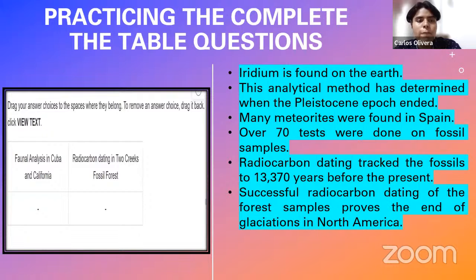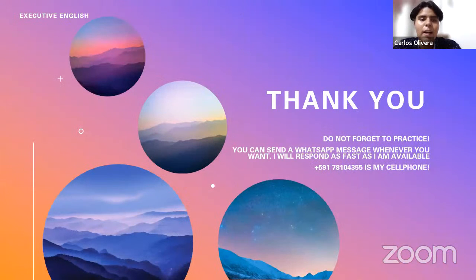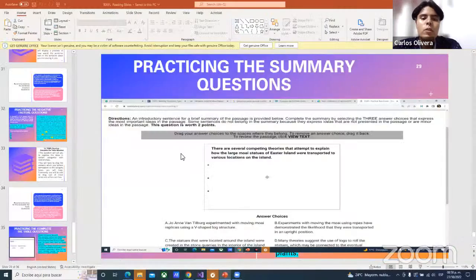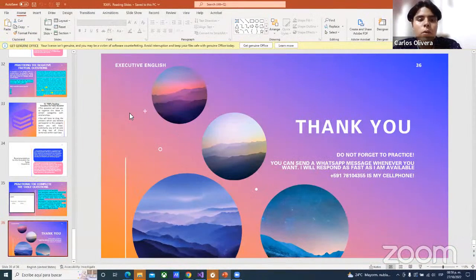Fantastic. With this, we are finalizing the theoretical aspect of this section. Tomorrow is just going to be practice. So please don't miss tomorrow's class. We're going to apply everything we have learned. We're going to put it into practice. And I think it's going to be a great way for you to measure your level in this part. So please don't miss tomorrow's class.